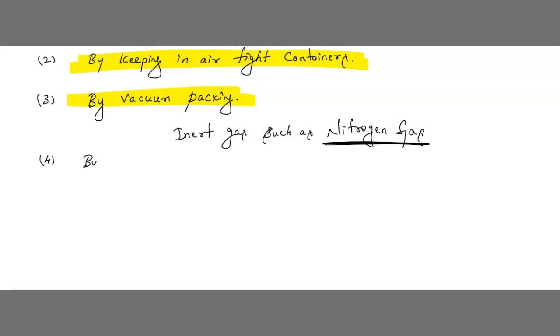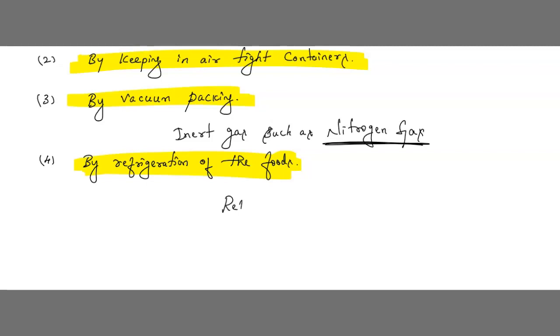And the next point is refrigeration of the foods. You may have seen this, right? This is a common method we see in everyday life, like the refrigerators we are using, no? Yes or no? Fridges, we call them, right? Yeah, that is the refrigerators we are using.